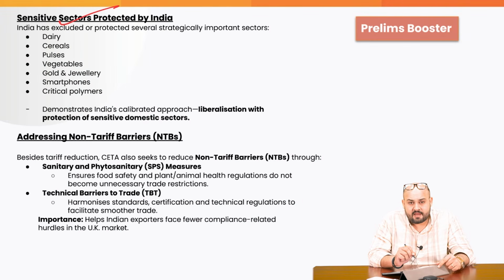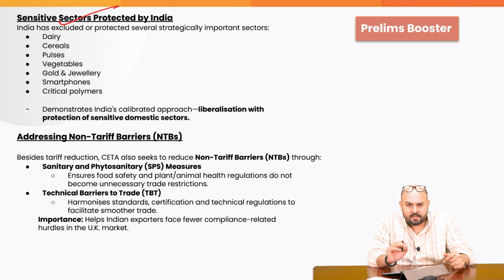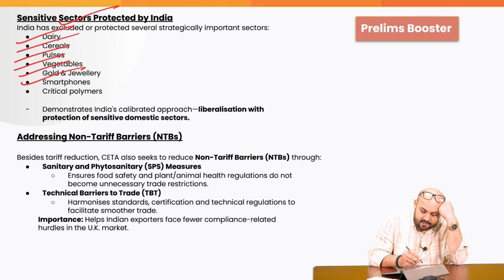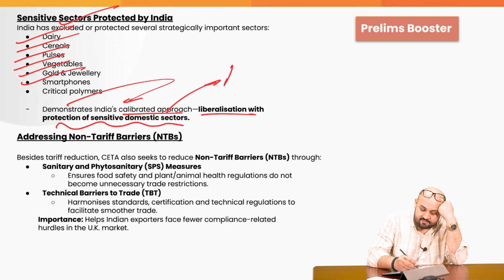Sensitive sectors protected by India. Now this is the story which India has with respect to almost every trade deal, because still what we say is that our domestic industries are not that competitive and our farmers and the other domestic manufacturers need protection. For example, dairy, cereals, pulses, vegetables, gold and jewelry, smartphones. Now this demonstrates India's calibrated approach, liberalization with protection of sensitive domestic sectors, primarily the farmers.